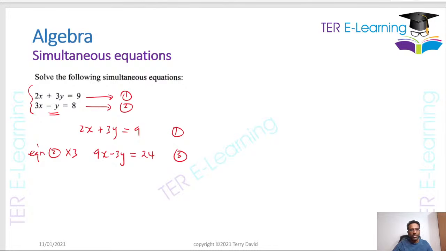Should I add or should I subtract the two equations? I want to eliminate y.